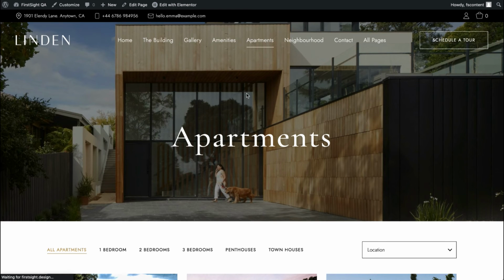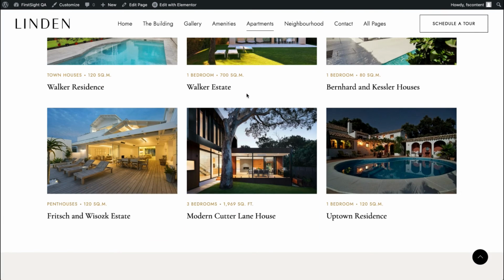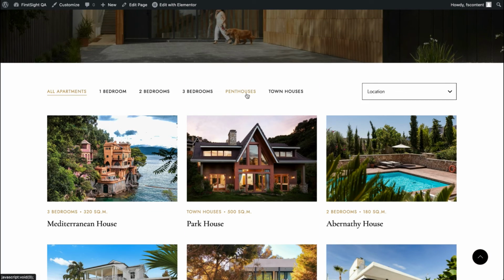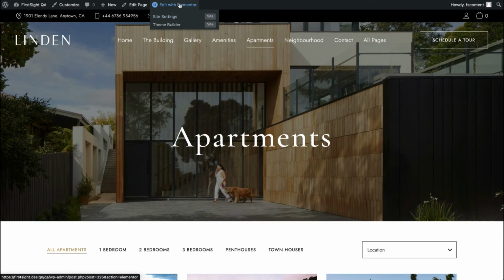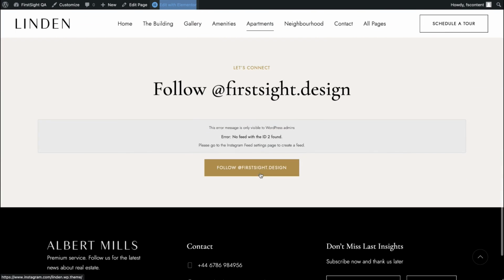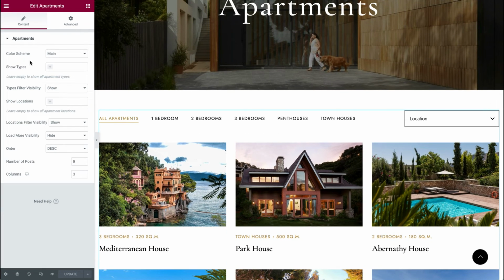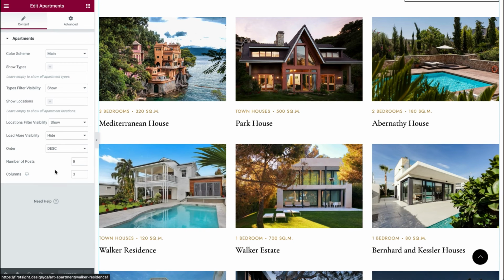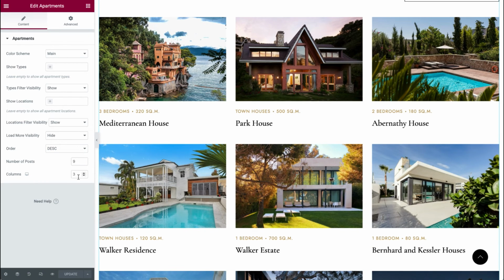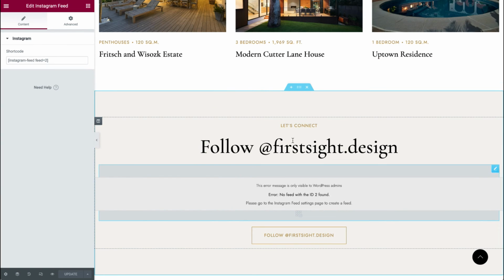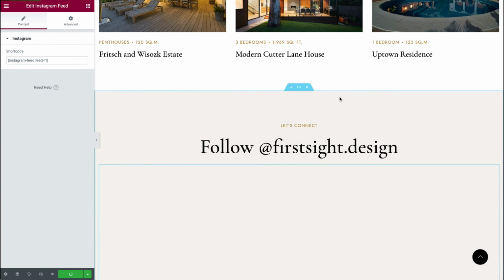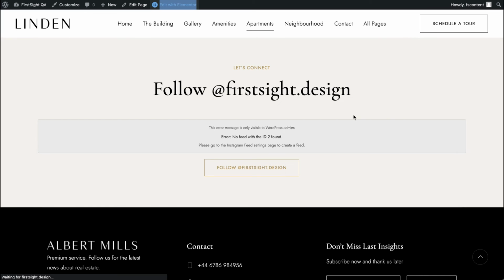Let's take a look. So yeah, apartments, we already know how to add new apartments in our admin panel, but for this catalog page, let's see what we can change here in the Elementor page builder. So we can set up our grid of apartments. We can change a color scheme, show different types of the apartments, choose whether we want to show filters, and we can change the number of posts, the number of columns. And yeah, let's change our shortcode here. We'll click update. Okay.